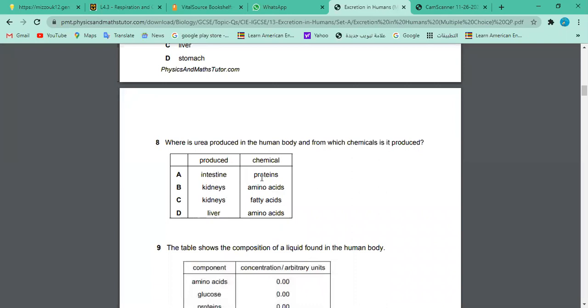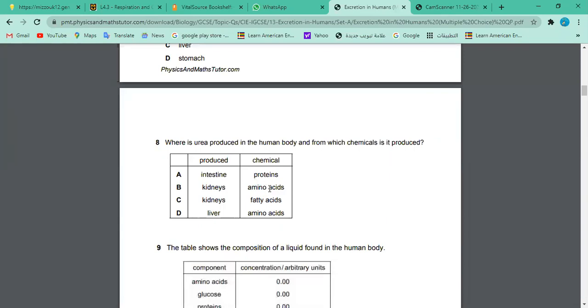And now look at the chemical. Of course, protein, if somebody would ask you protein, this is right? Protein is also right, but do you think this is okay? It doesn't go with it. So out of protein, what do we get to produce urea as amino acid? Of course, protein is a precursor raw material, right? And which is broken down to amino acids. Then amino acids is the answer here. Protein are amino acids, okay?